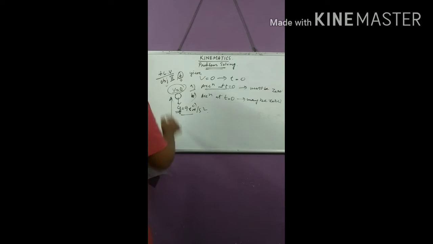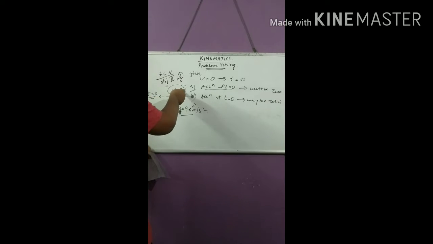And if at this moment we take our reference time, then it will be t equal to 0. So in this case, you see at t equal to 0, velocity is 0 but acceleration is not 0. So this is a wrong statement.